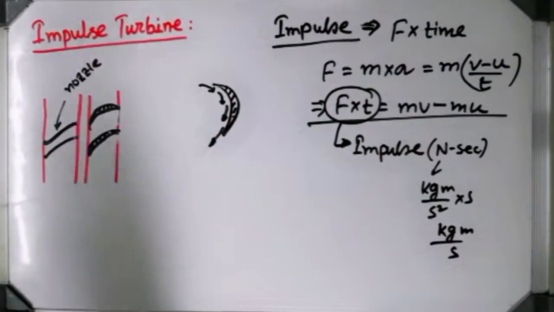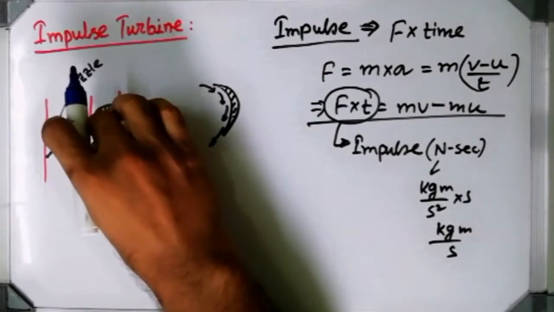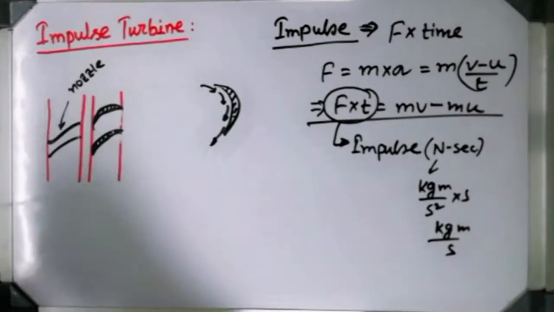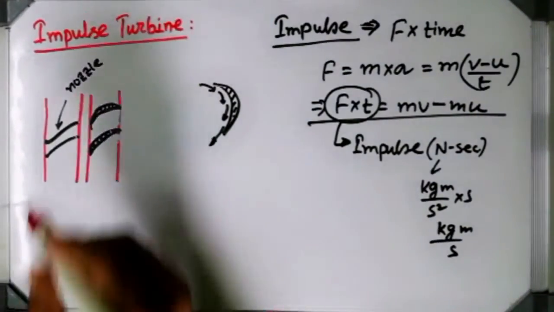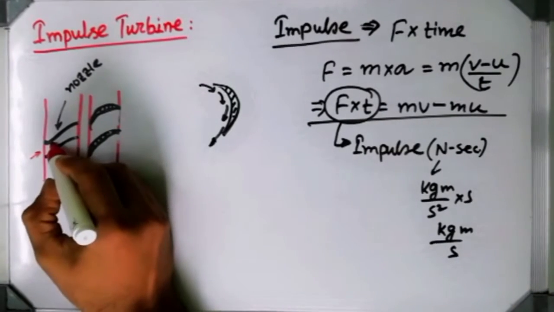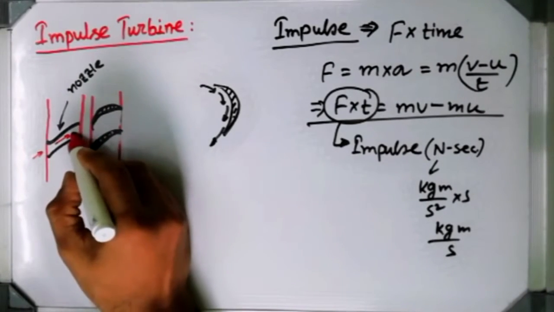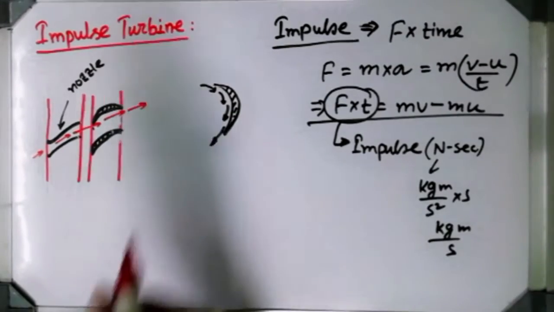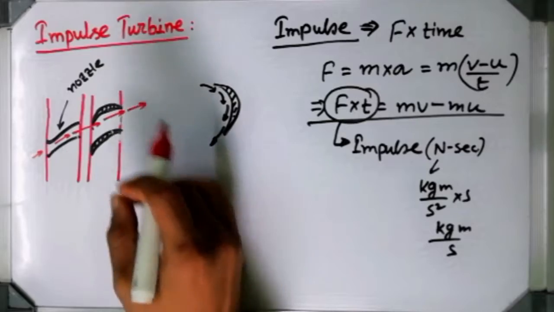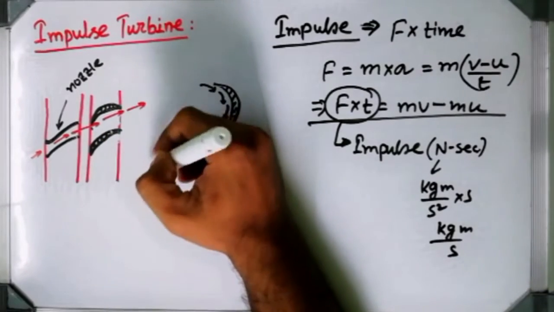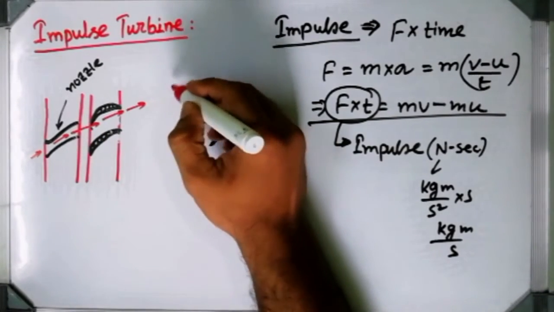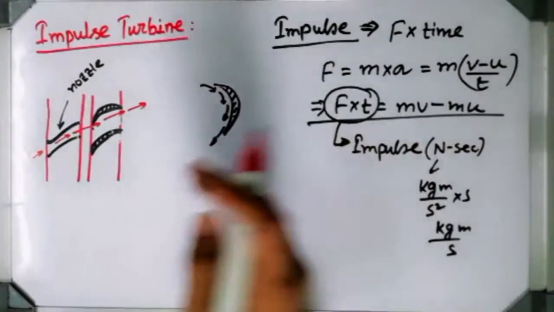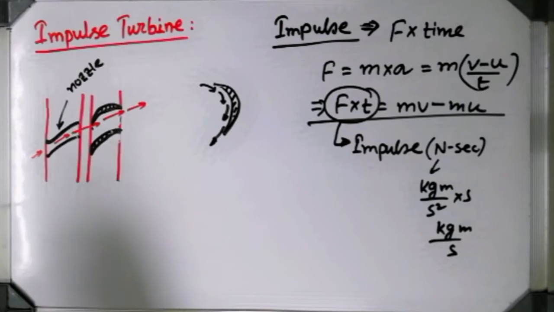So now I have placed two different blades mounted on the same rotor. Now the steam will enter like this and pass through this blade and go away. Now if there are multiple rows, then after this, a second row of nozzle will be there, then a second row of blade will be there. Like this the steam will pass from the first row to the second row.